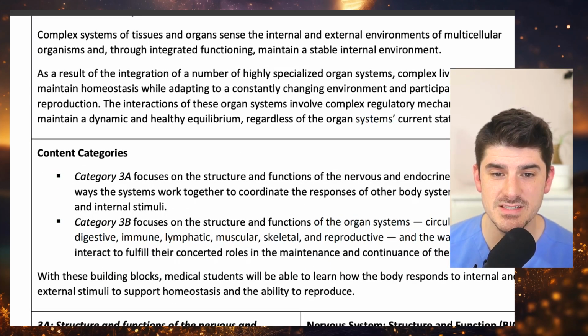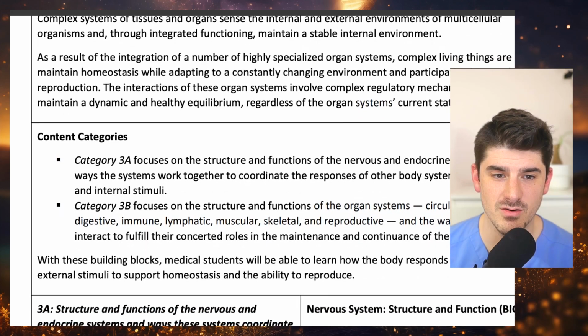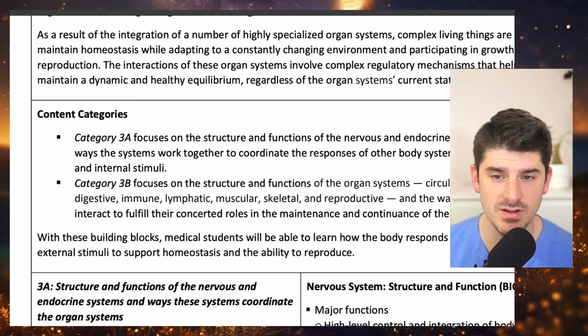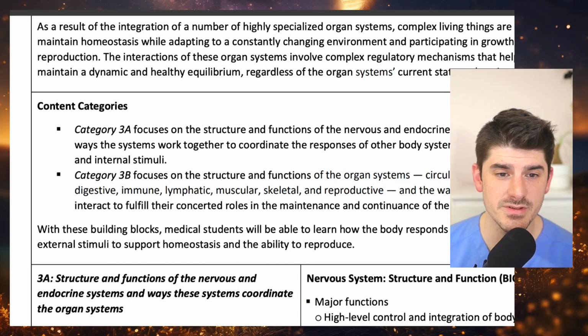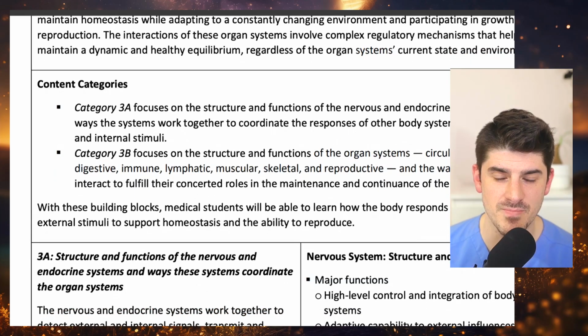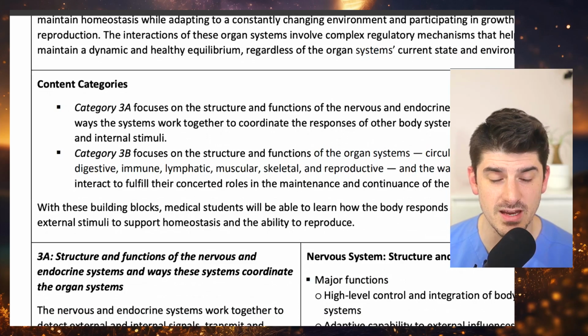Complex systems of tissues and organs sense the internal and external environment of multicellular organisms, and through integrated functioning, maintain a stable internal environment. As a result of the integration of a number of highly specialized organ systems, complex living things are able to maintain homeostasis while adapting to a constantly changing environment and participating in growth and reproduction.